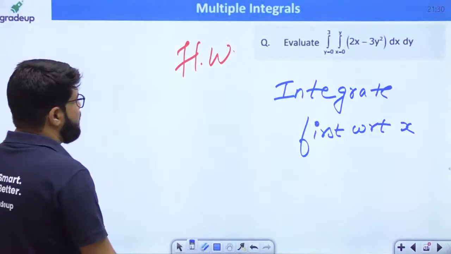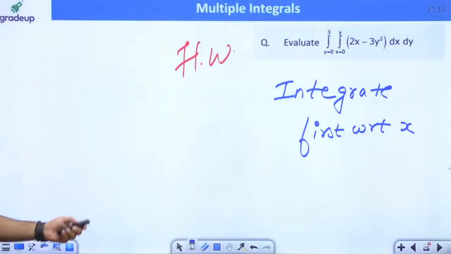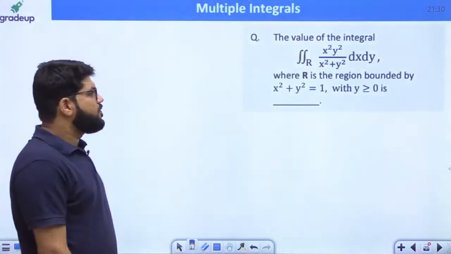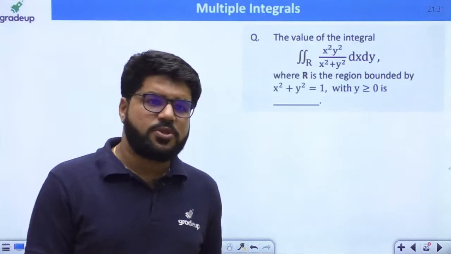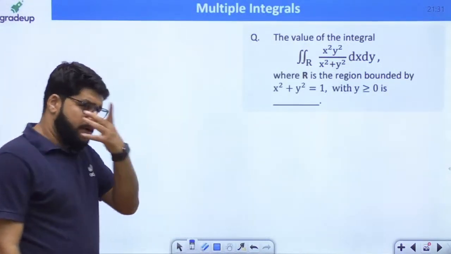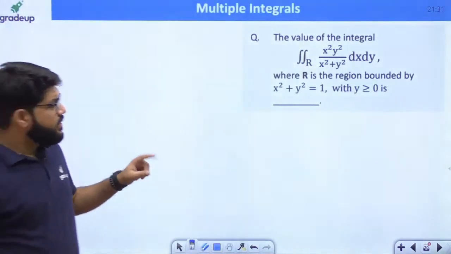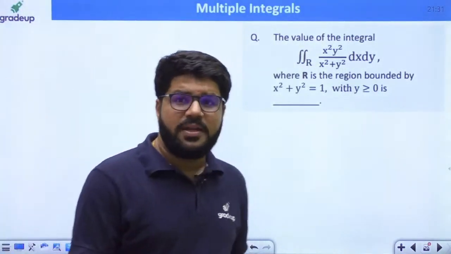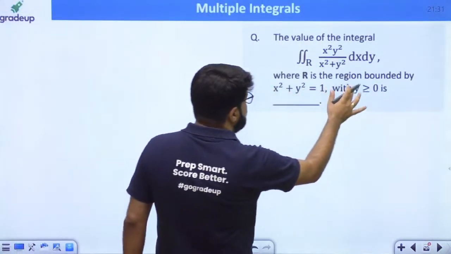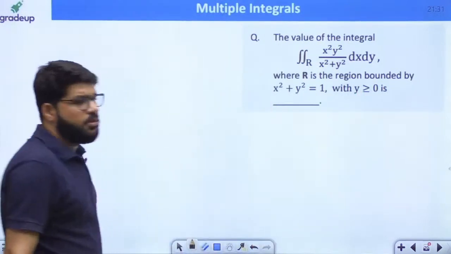Let's go to the next problem now and understand the problem. The value of the integral of x square y square upon x square plus y square dx dy, where R is the region bounded by. Now it is very important to understand this region. R is the region bounded by x square plus y square equal to 1 with y greater than or equal to 0. Understanding these limits is very important.